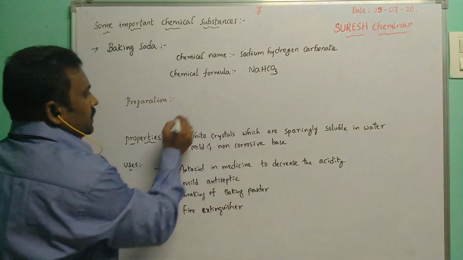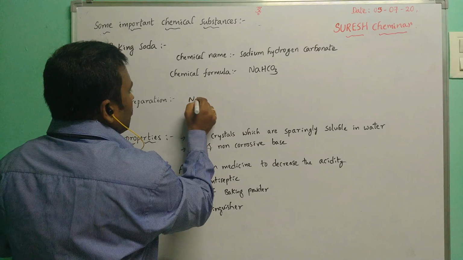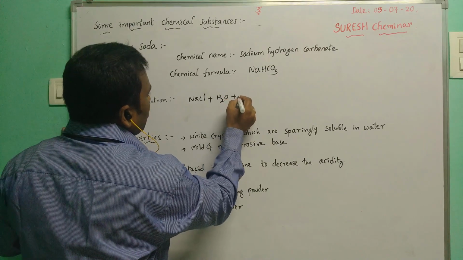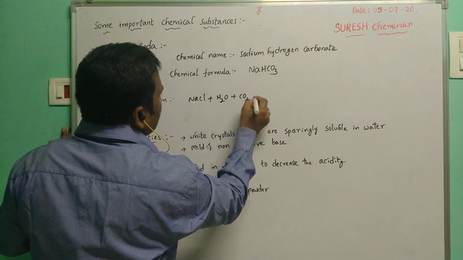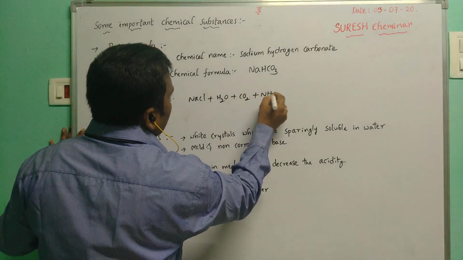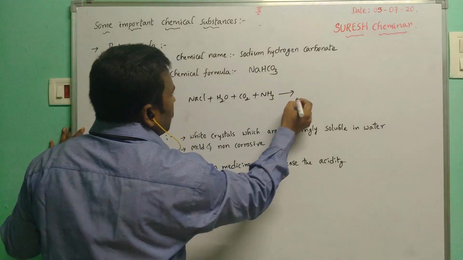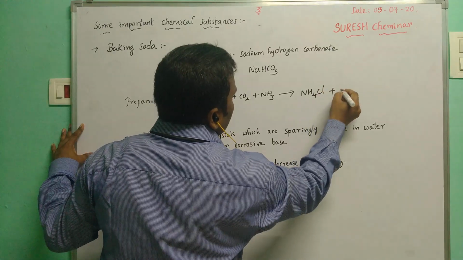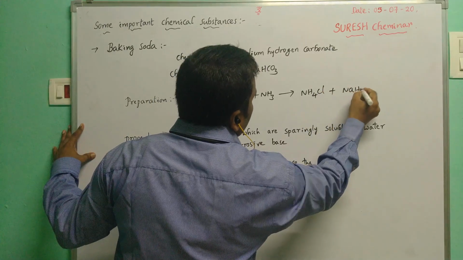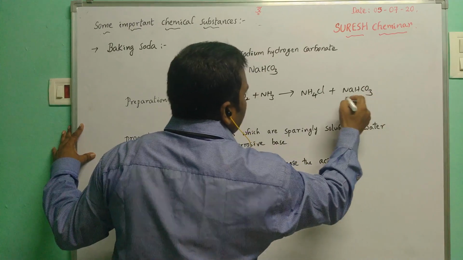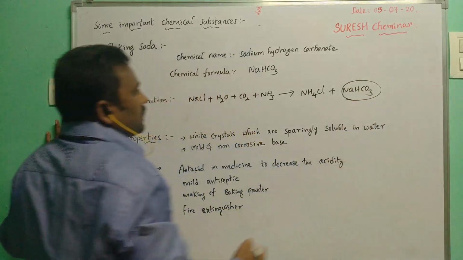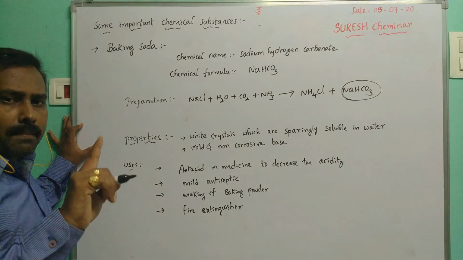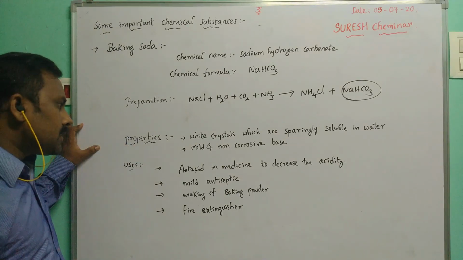Preparation means NaCl plus H2O and CO2 and ammonia NH3 gives rise to NH4Cl, ammonium chloride, and also NaHCO3. So NaHCO3 means sodium bicarbonate. Sodium bicarbonate means baking soda, right?